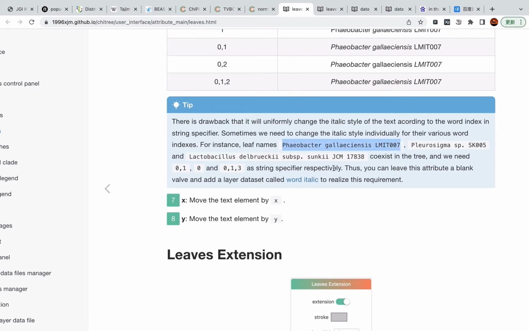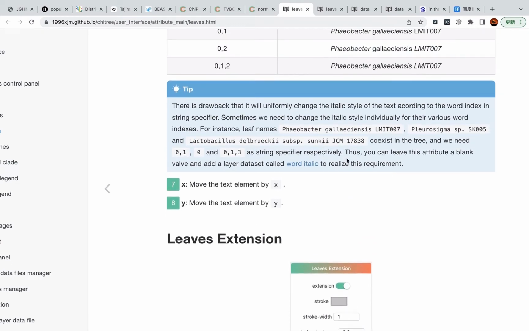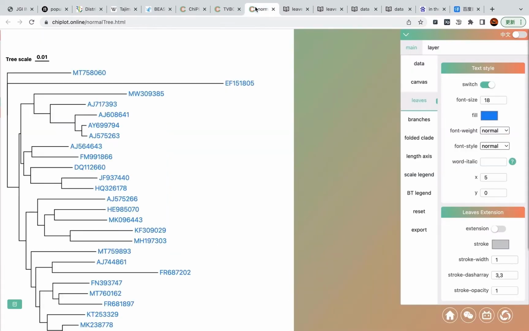But for this one, we need to change the first one, the second one, and the fourth one. So we provide a layer, an annotation dataset called word italic to realize this requirement. And we can